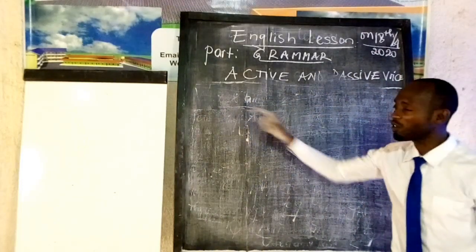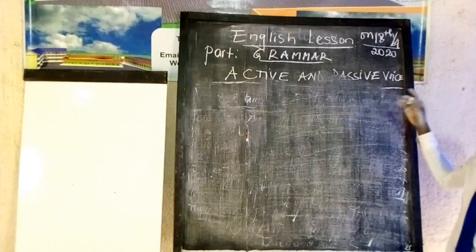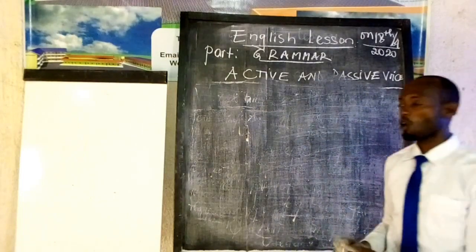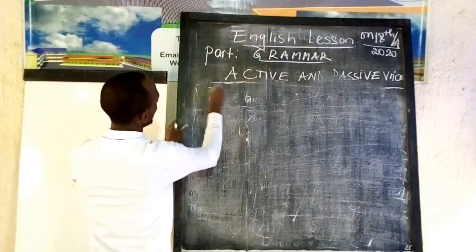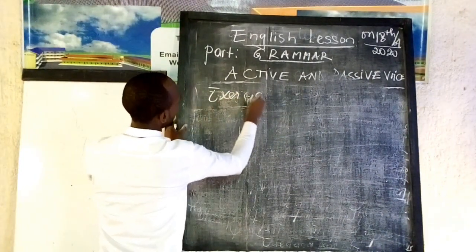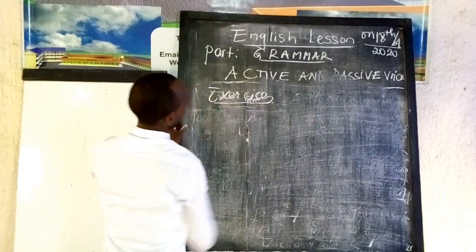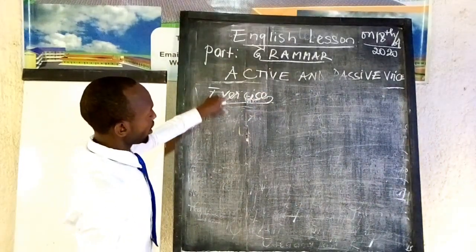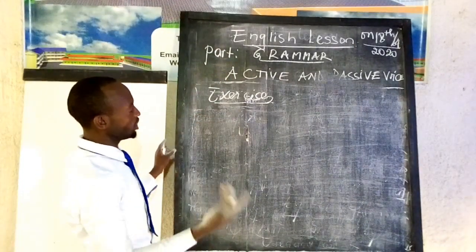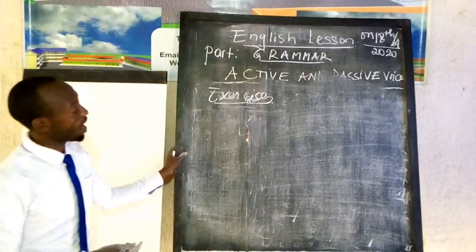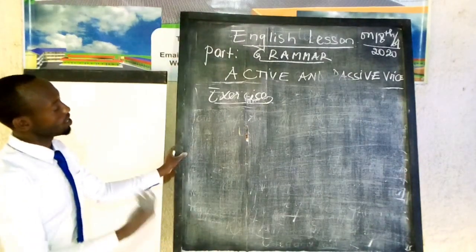Then after, you put the verb to be into present continuous tense, then you add the past participle of the verb given. So, first we are going to write the exercises related to active voice and passive voice when the sentence is in the present continuous tense and the present simple tense.